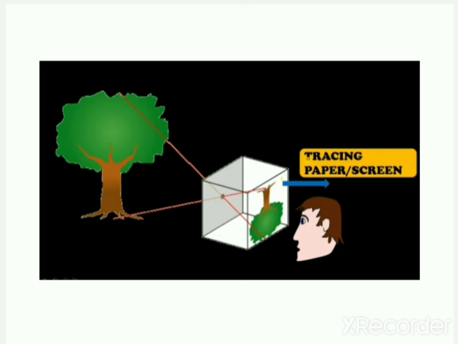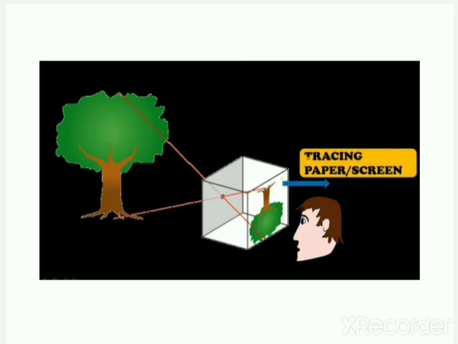Why is it so? Why is this image obtained inverted in a pinhole camera? It is because light travels in a straight line, as I already told you. So the light enters through a very tiny hole, which is the pinhole, in a straight line. The ray coming from the top point reaches the pinhole, passes through it and strikes the tracing paper at the lower point.